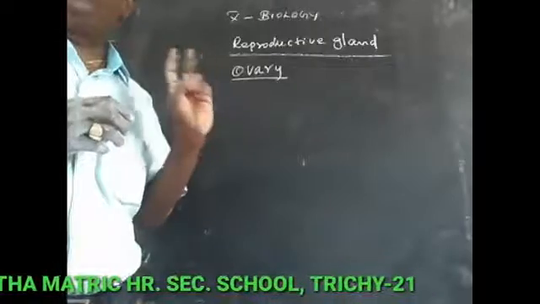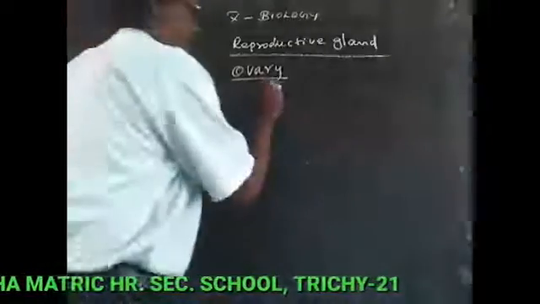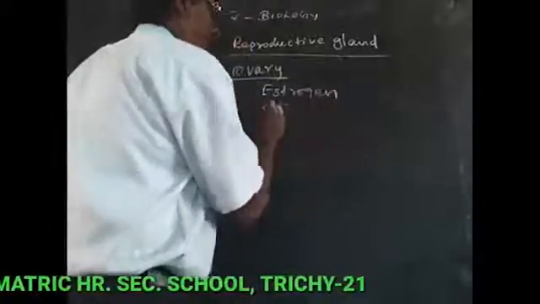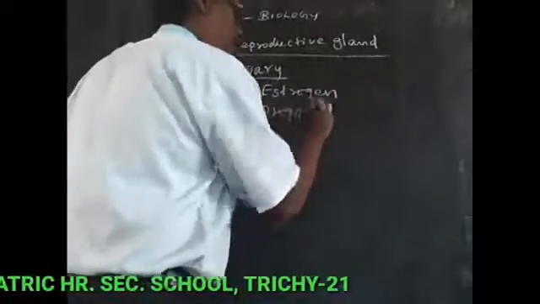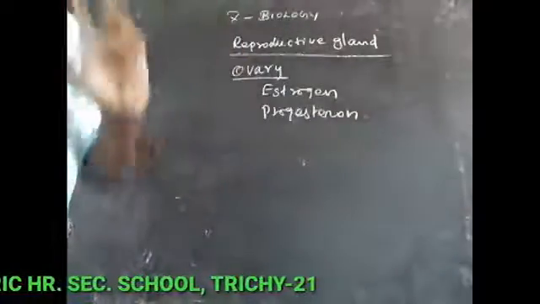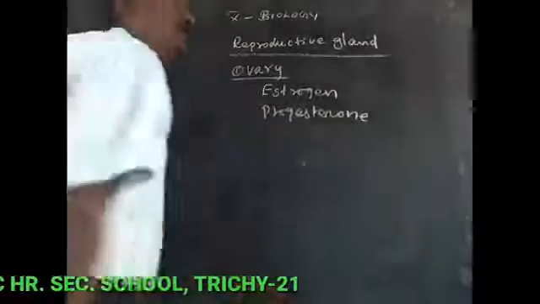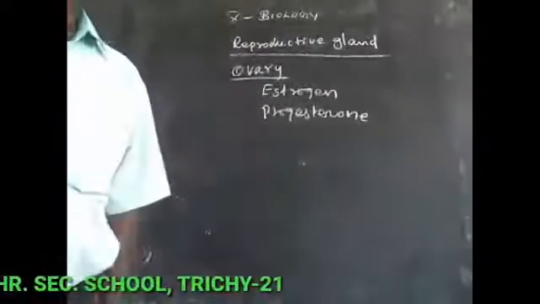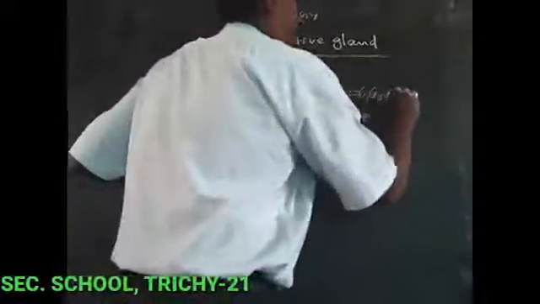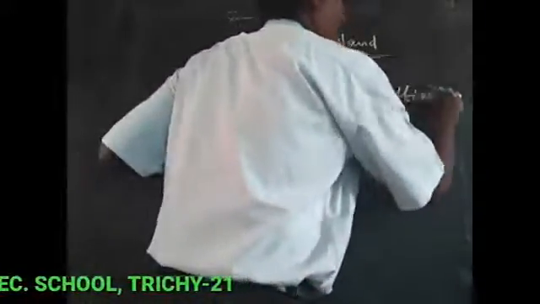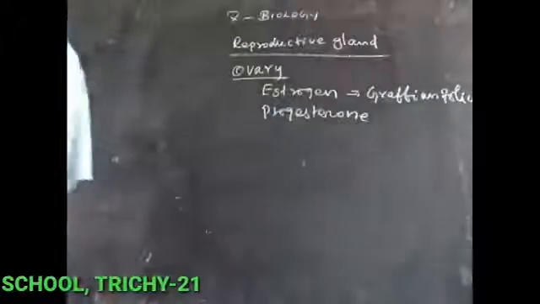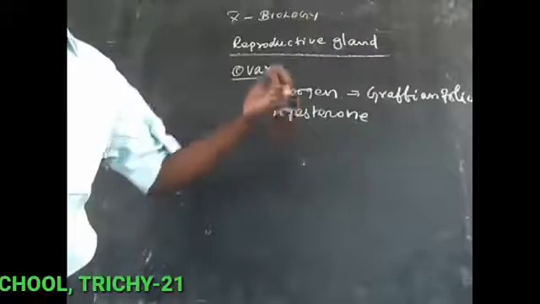They produce two types of hormone. One is called estrogen and another is called progesterone. Estrogen is produced by the Graafian follicle of the ovary.